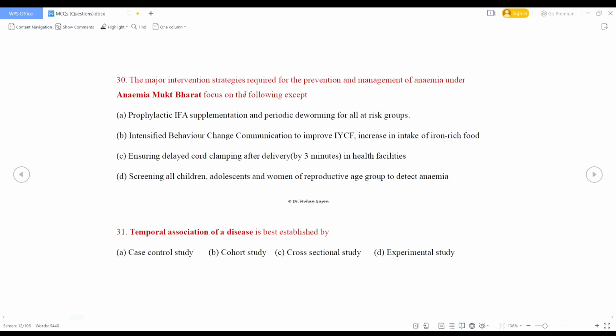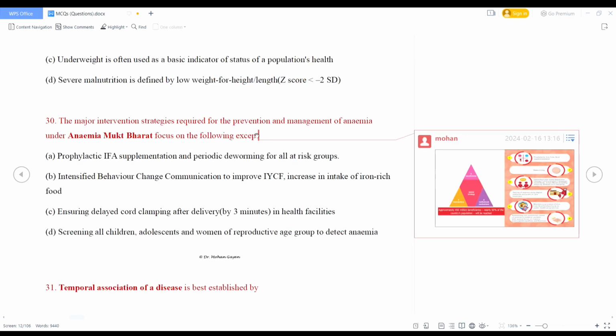Last option is the incorrect one. This is 6 into 6 into 6 strategy, because there are 6 beneficiaries only. All the age groups are not included here.